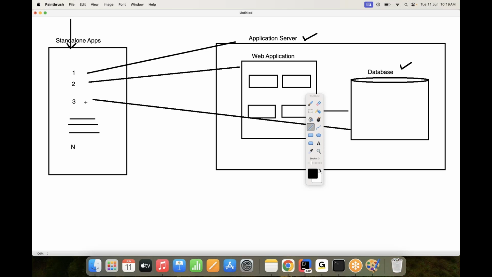Got it? What exactly was the point I said to you? I'm expecting some response, guys. You have to understand each and every point of the environment Spring Boot is providing. Spring Boot gives this standalone application to do all these activities from a single location, and that single location is nothing but a Spring Boot application.